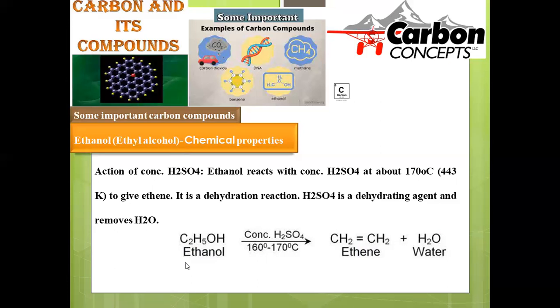the entire chemistry. And ethanol, when it is treated with concentrated sulfuric acid at a temperature of 160 to 170, being a dehydrating agent, removes the water from this ethanol, and here the formation of ethene, that is a carbon-carbon double bond, along with the liberation of water is possible. Here it is working like a dehydrating agent used to remove the moisture, right?